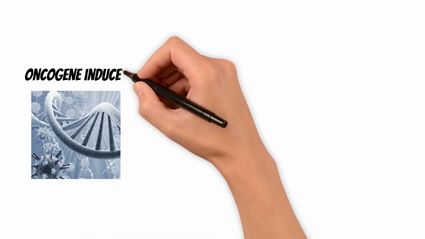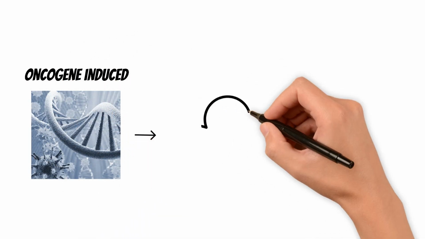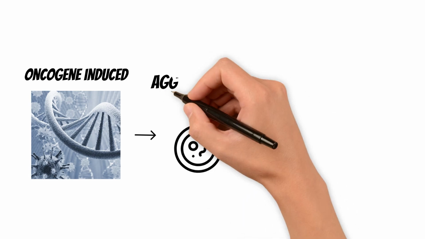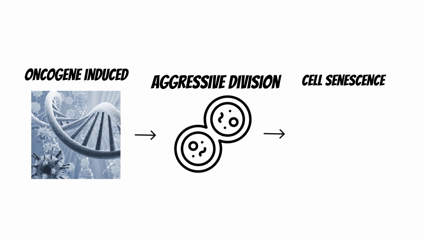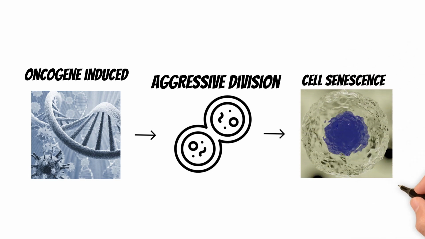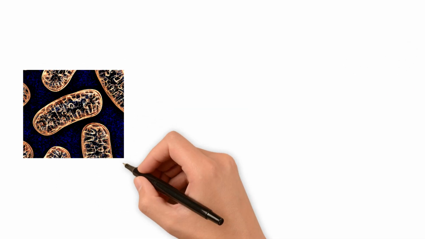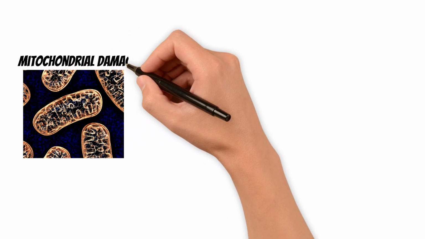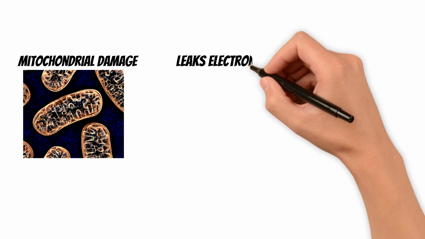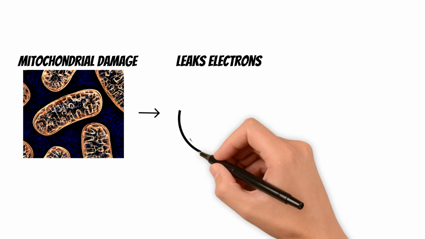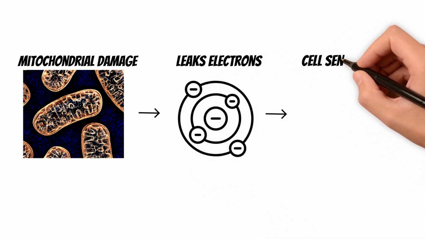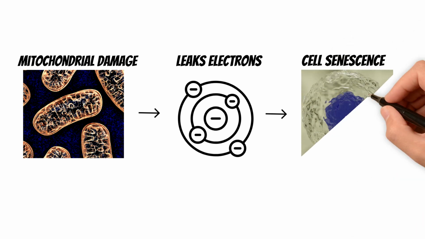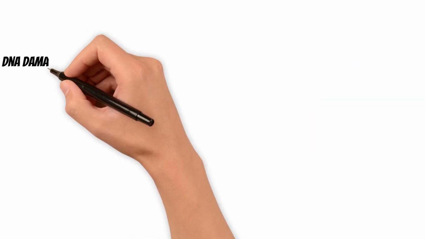Senescence can also be induced by oncogenes. Overactive growth signals push cells to divide too aggressively, causing replication stress and DNA damage. Rather than becoming cancerous, cells activate tumor suppressor pathways and shut themselves down through senescence. Mitochondrial dysfunction provides another route. As mitochondria age, electrons leak from the electron transport chain, forming reactive oxygen species. These molecules damage DNA and telomeres, triggering persistent stress responses and senescence, even without excessive cell division.